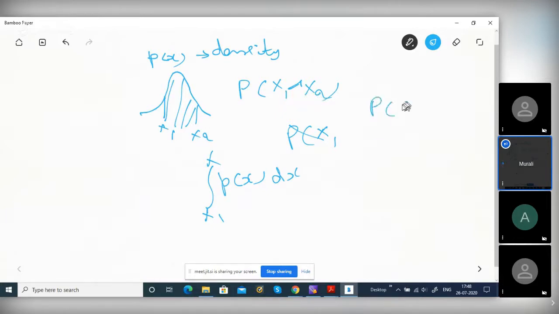The probability that X is greater than or equal to x1 and less than or equal to x2. So this is the probability, the area under this curve. This is for a one-dimensional Gaussian.